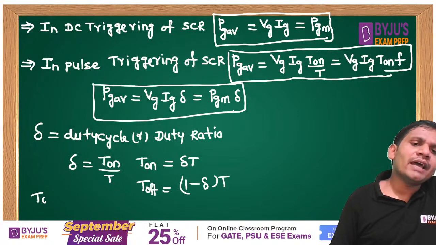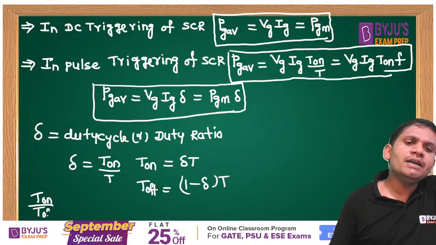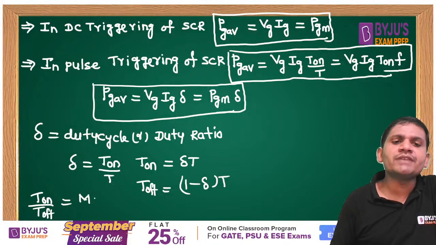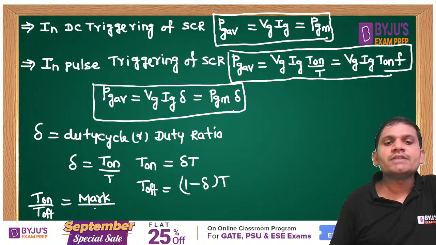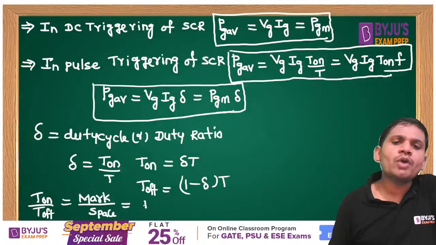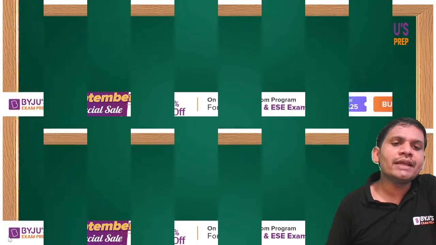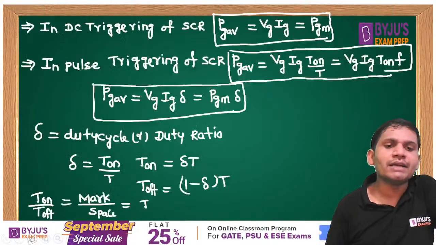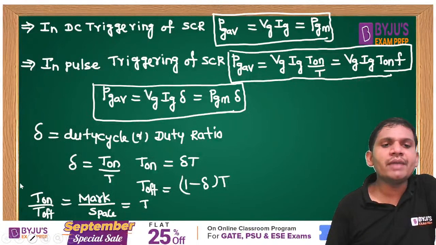Then what is the on time by off time? This on time by off time is called the mark space ratio. What is the mark space ratio, students? That is the on time by off time.